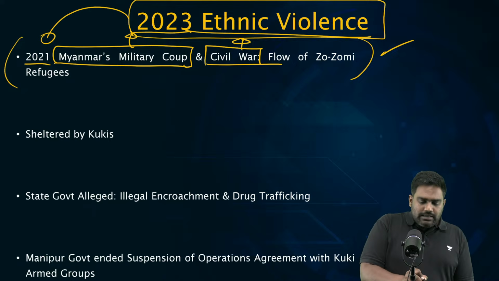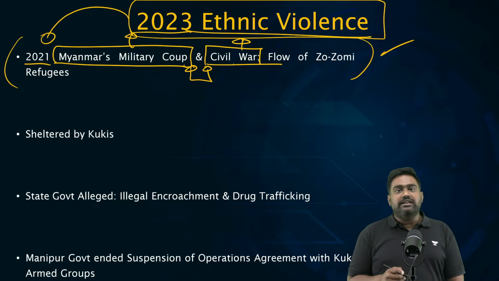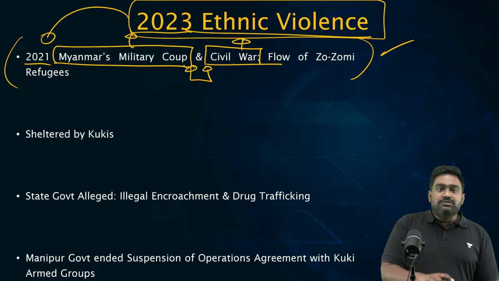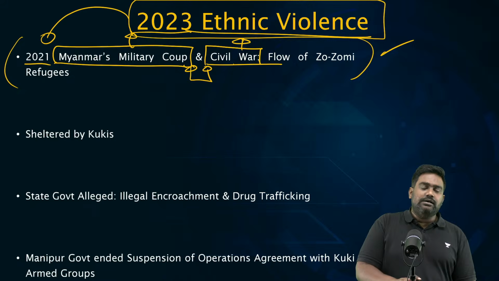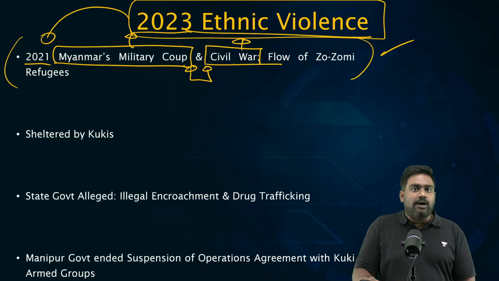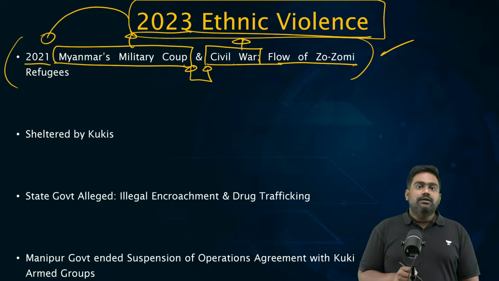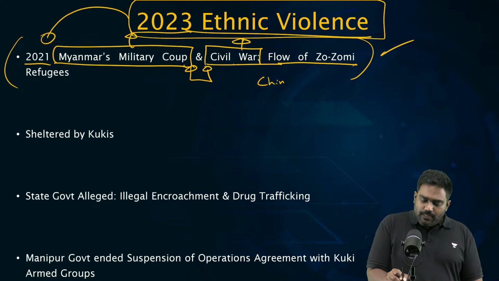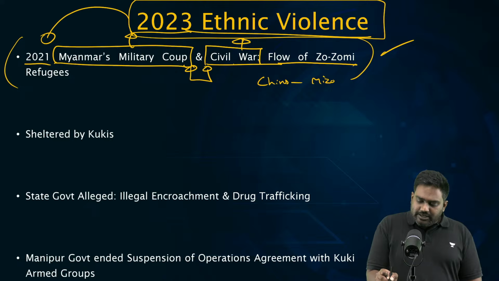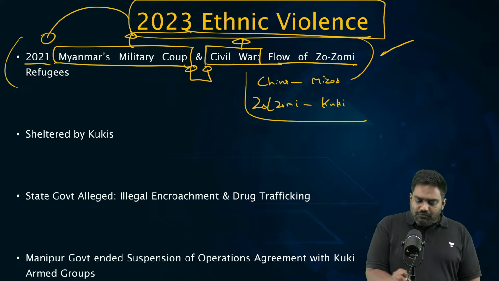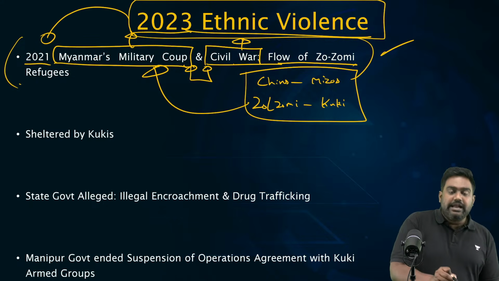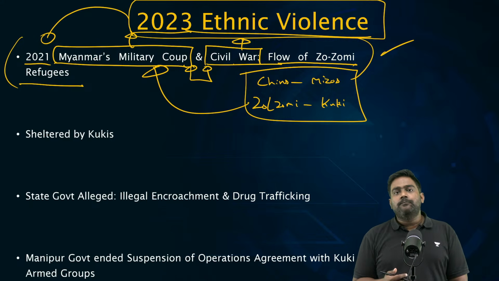This civil war has led to a serious humanitarian situation. Myanmar's military has been brutally targeting the opposition and the protesters and the armed groups, triggering a refugee crisis into India. Refugees like the Chins, who are connected and related to the Mizos on the Indian side, the Zomi refugees who are related to the Kuki community, they've all fled Myanmar and sought refuge in India, in Mizoram, in Manipur.